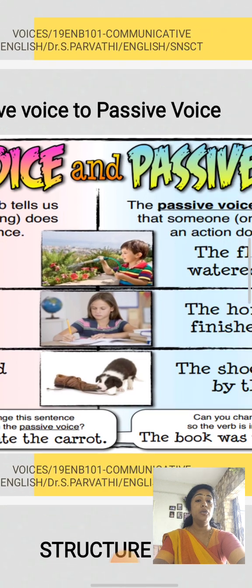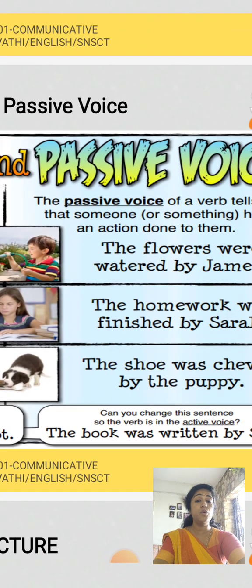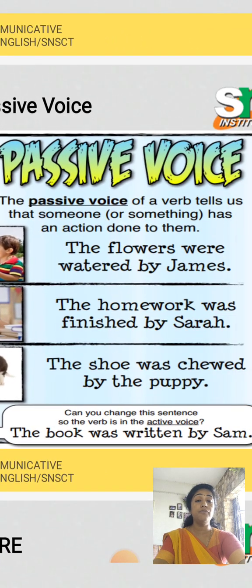And look here: the passive voice of a verb tells that someone has an action done to them. So here the flowers are the subject. The flowers were watered by James.